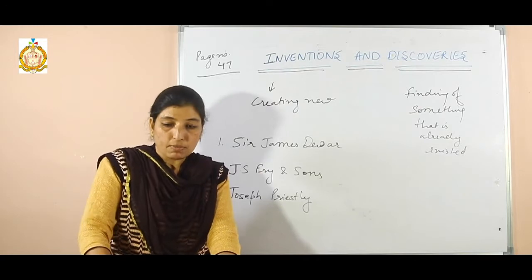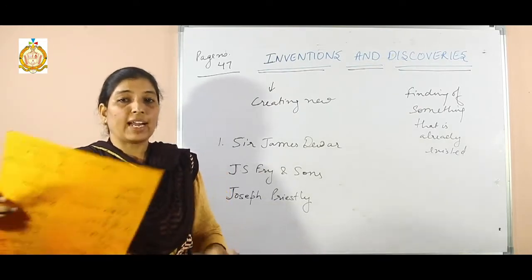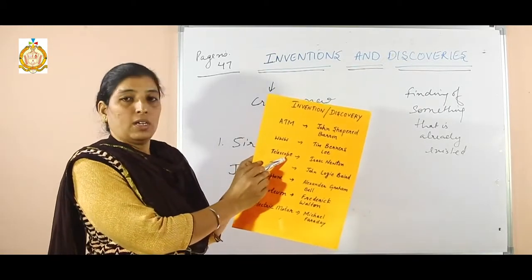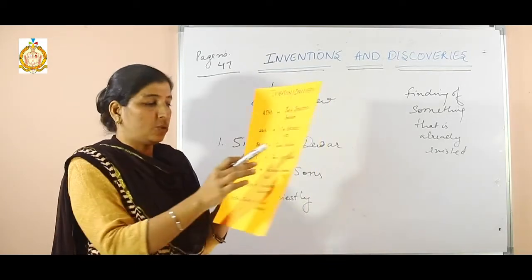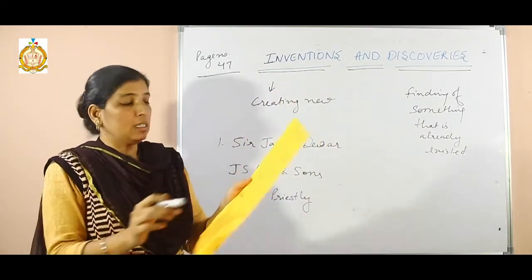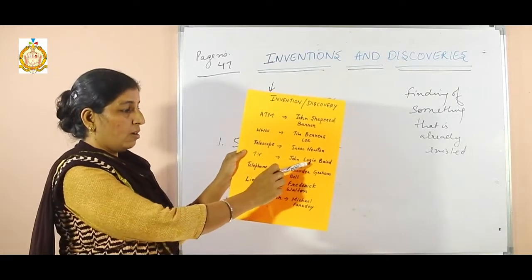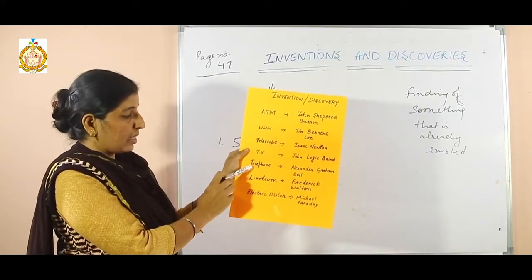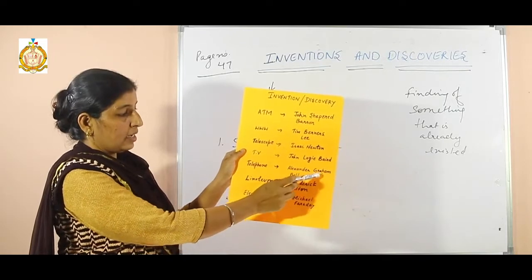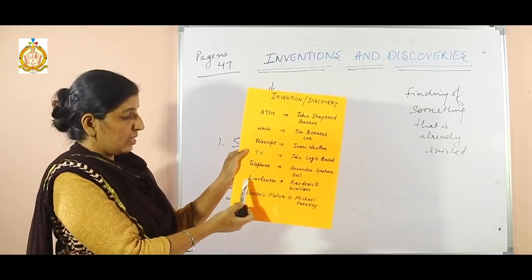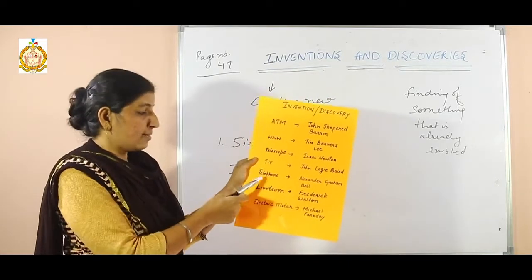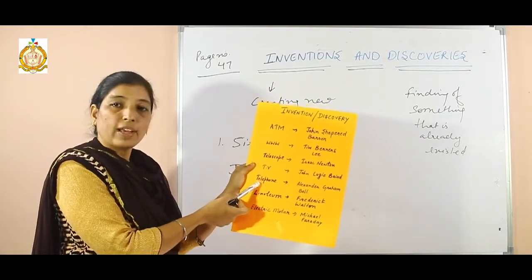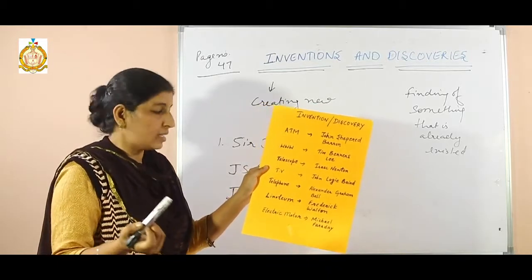Next is reflecting telescope. Telescope is an invention of Isaac Newton. Clear? Next is TV, John Logie Baird. Then telephone, Alexander Graham Bell. Then you can see that TV is widely used in all the homes, as well as telephone. With the help of telephone we are able to communicate with others.